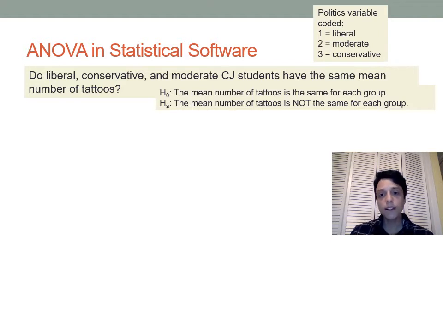So the politics variable is coded in Stata, and remember, coding is just assigning a number to different categories for the purposes of number crunching. So here it's coded so that students who are liberal are coded as 1, students who are moderate are coded as 2, and students who are conservative are coded as 3. It's completely arbitrary, you could have flipped it around, but this is just how it is input into the program.